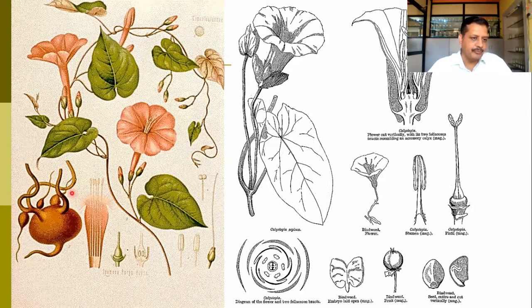This is the root structure where the tuberous root can be observed. So line drawings are also considered a valid source for illustrations. Here you can find it is a member of Ipomoea, where Ipomoea fistulosa flower is there. These are the bracts and calyx, and this is the bracteate flower that can be observed here. Here we have typically seen the calyx, corolla, androecium and gynoecium in the LS of the flower.